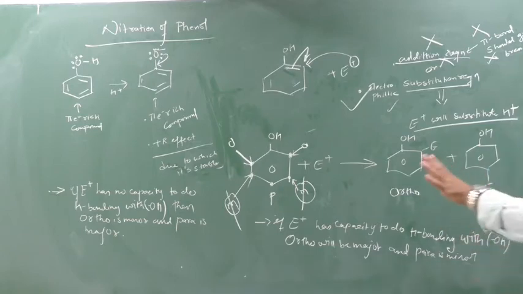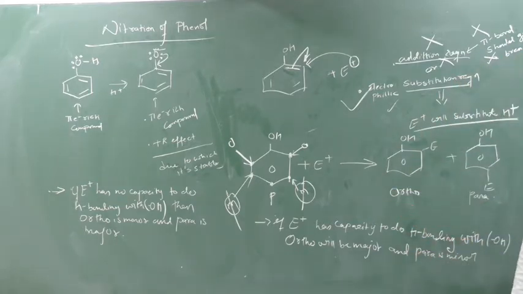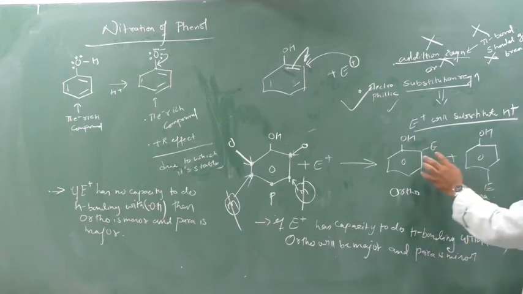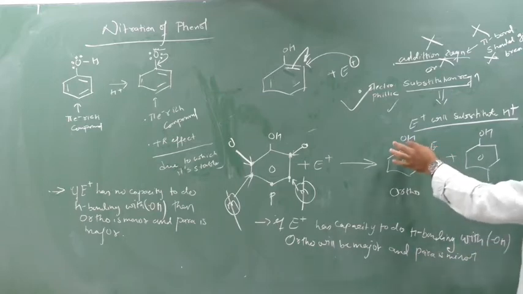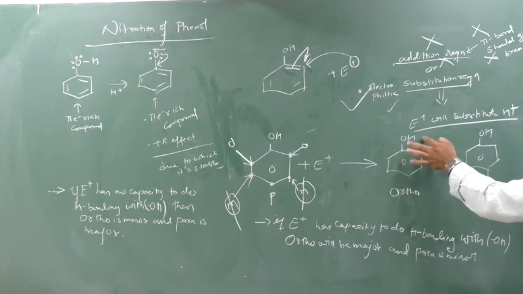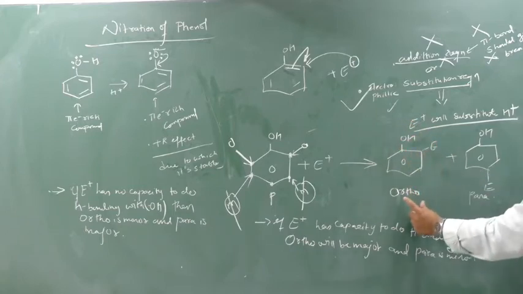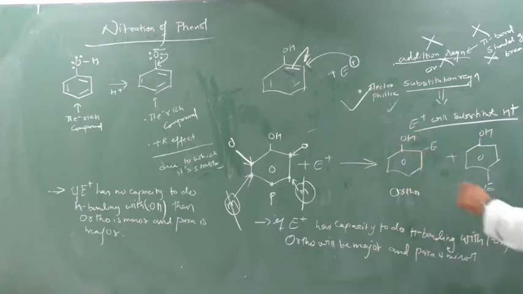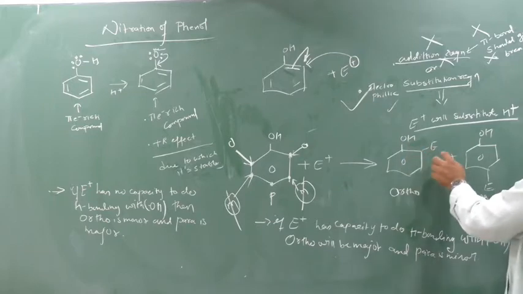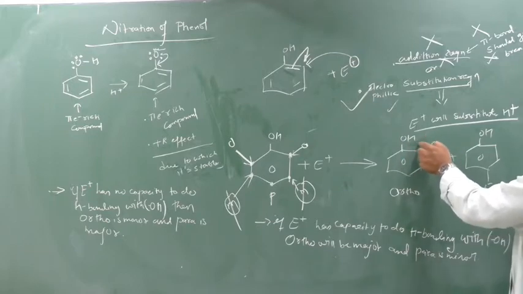The first reason is hydrogen bonding, and always understand with hydrogen bonding, but there is also a technical reason, that is steric hindrance. See, first I will give the reason of hydrogen bonding. If E has a capacity to do the hydrogen bonding with OH, hydrogen bonding takes place, the compound becomes stable, ortho will be major, para will be minor. Next, if E has no capacity to do the hydrogen bonding, steric hindrance will increase.